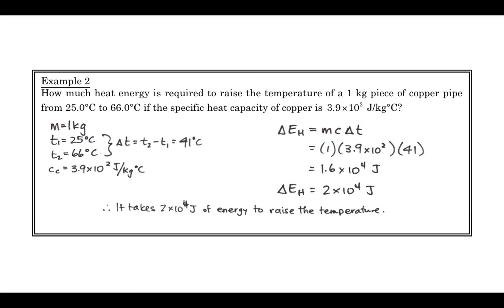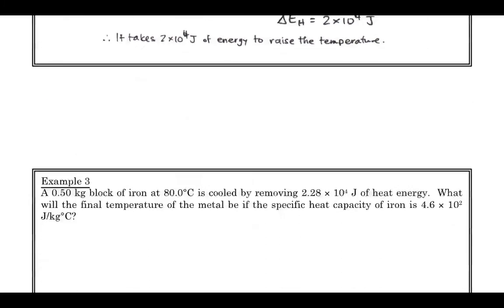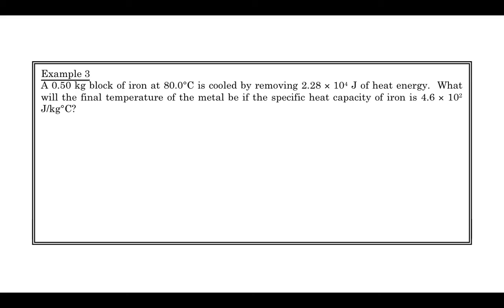So if you think about, say, water that's running through your pipes, and you have this hot water pipe, and this water cools down, if you lost this much energy along the way, the temperature of the water in your pipes could go from 66 to 25. This is a lot of energy to lose, and that's usually why our pipes are insulated. Anyways, go ahead. Here's example 3.